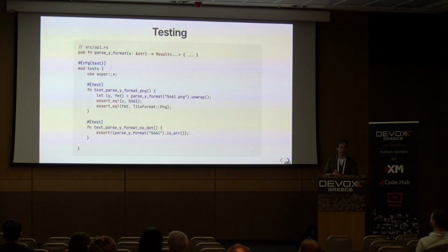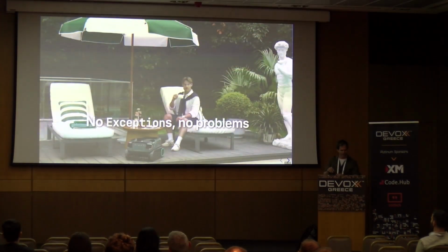While we're here, we can also write some tests for this. So pass Y format, for instance, we want to make sure that we handle Y formats not being passed correctly. In Rust, we have a built-in testing library. We don't have to pull in anything like JUnit or anything like that. We just use it. We also write tests in the same file that the surrounding module is expressed in as a nested module, pull in all the parent symbols, whack a test macro on it all, and it all just works. And this is nice. Again, everyone writes code in the same way. The test is always nicely co-located with what it is testing.